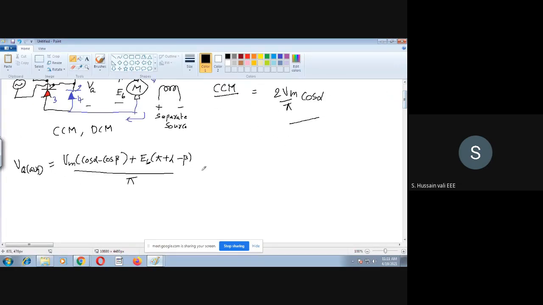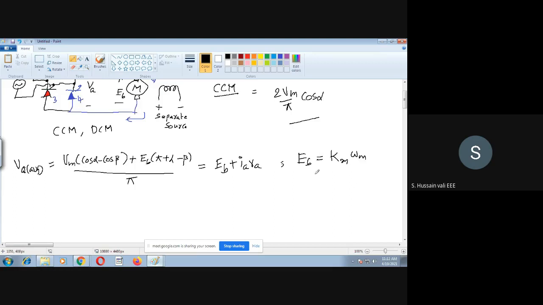So I will write here. If you recall the motor equation, you will find out that VA is equal to EB plus IARA. I hope you remember this equation. Using this equation we can further simplify. We have some more expressions, that is EB is equal to K Km omega m. I hope you remember this expression also.